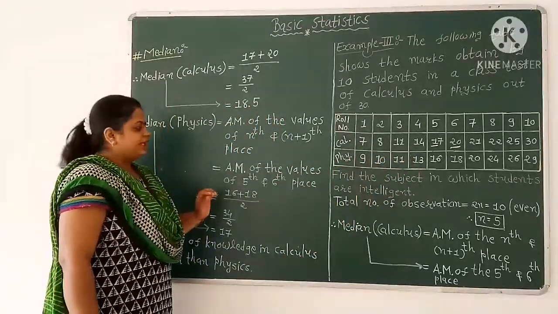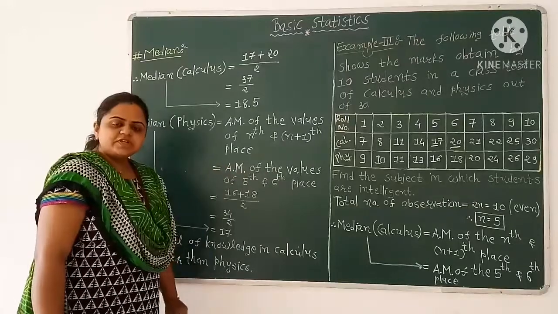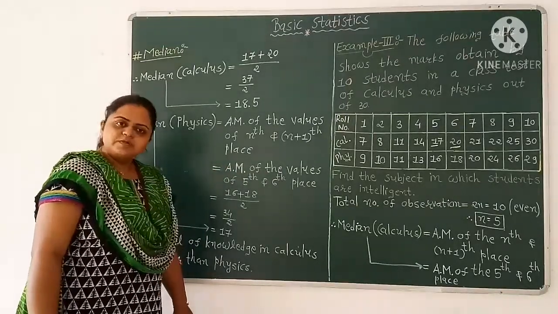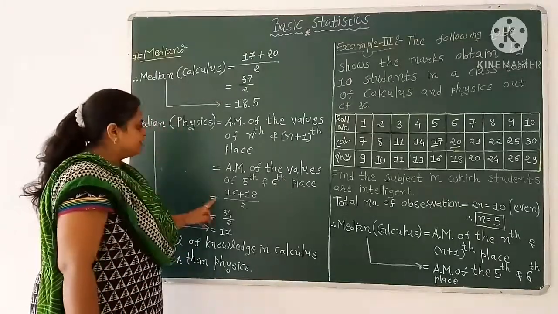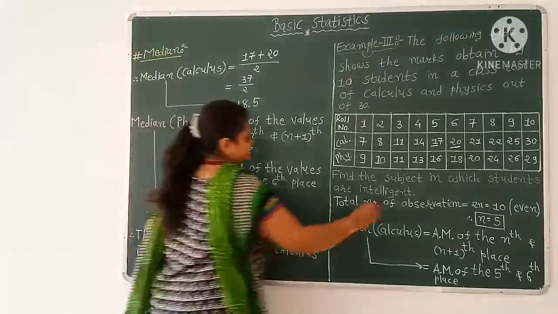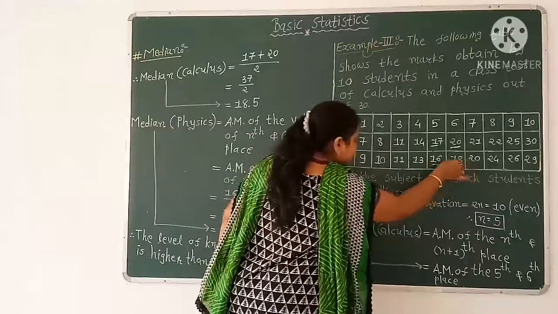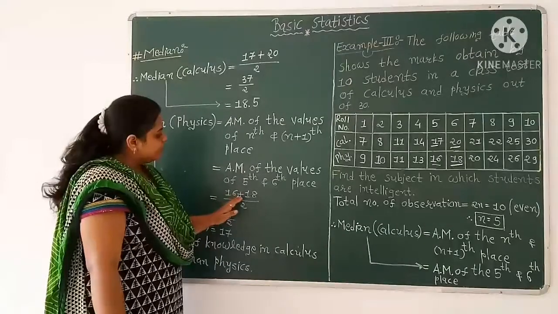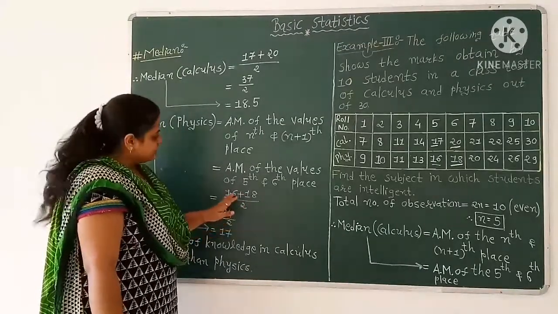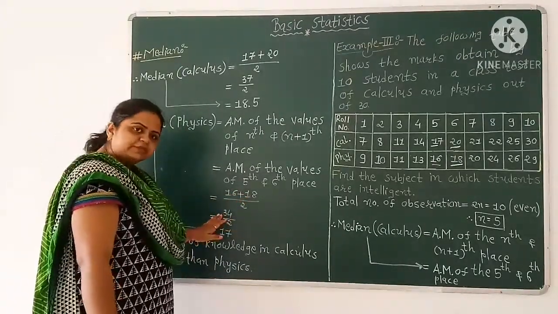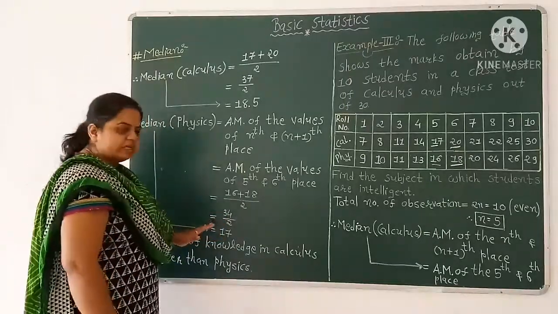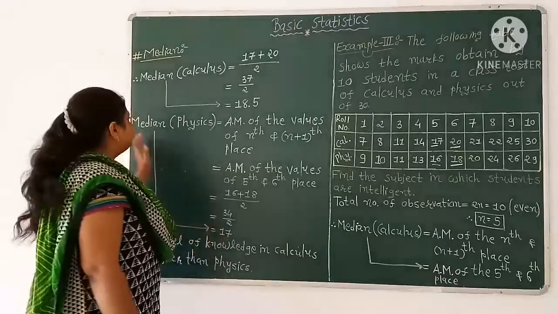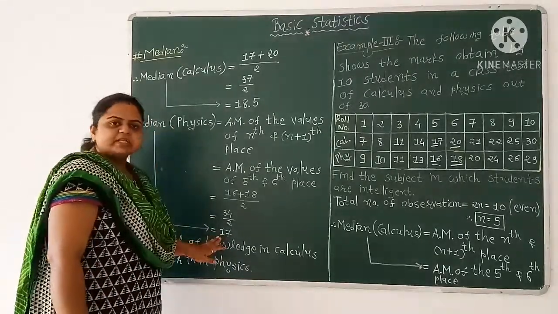At the 5th place we have 16 and at the 6th place we have 18. So median of physics equals 16 plus 18 by 2, and 16 plus 18 equals 34. So median of physics becomes 34 by 2, which equals 17.